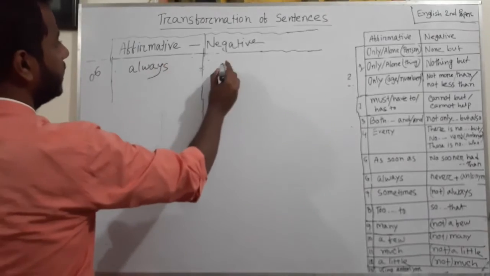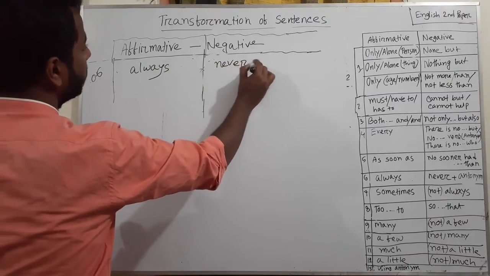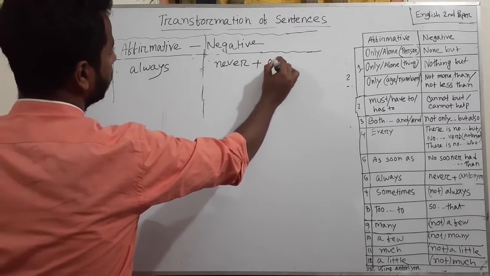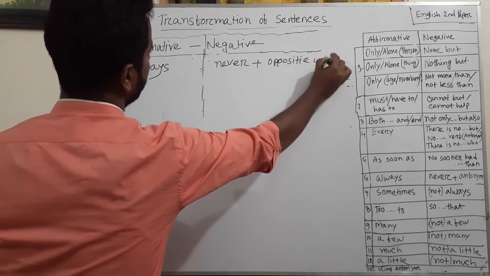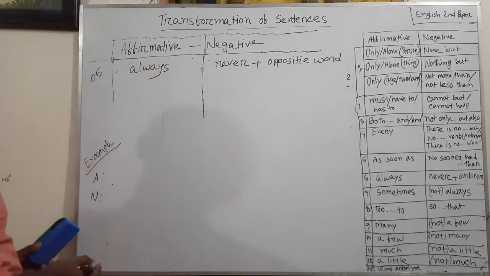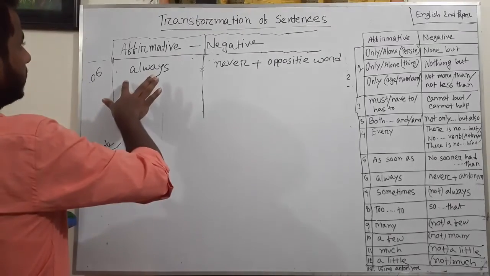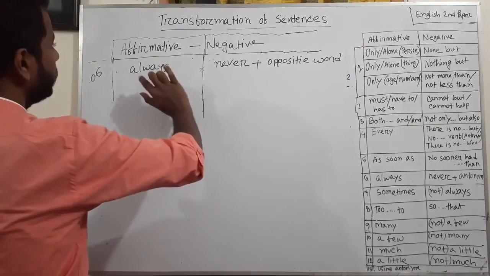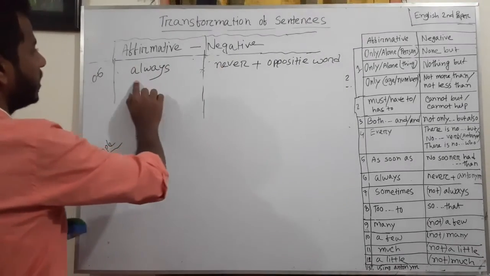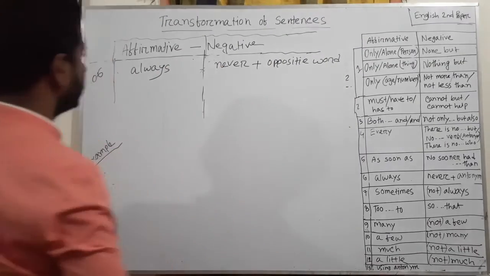If in affirmative sentence there is always, in negative sentence you have to use never plus opposite word. It can be verb, it can be adjective, it can be noun, or it can be adverb. So if in affirmative sentence there is always, you have to change it by using never instead of always, then opposite word. For example,